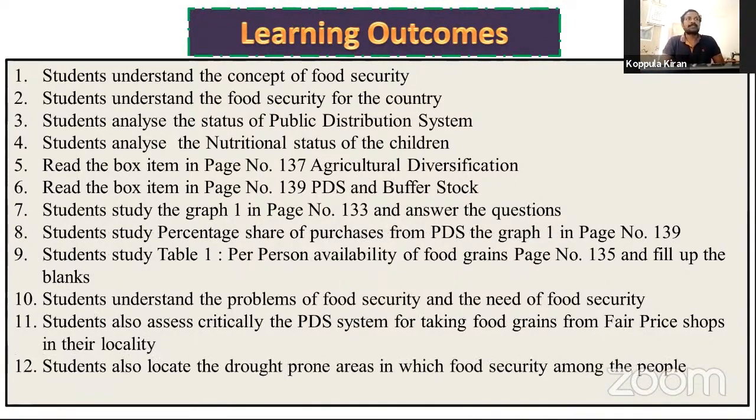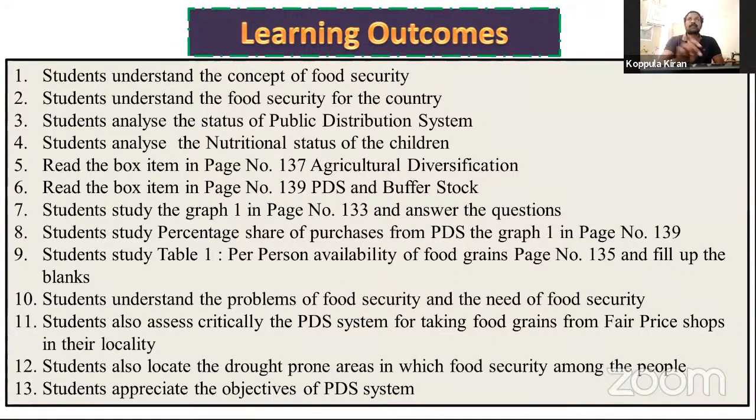Students also locate the drought prone areas in which food security is affected among the people. Students appreciate the objectives of the public distribution system. These are the learning outcomes. By the end of today's class, they can easily achieve these learning outcomes.